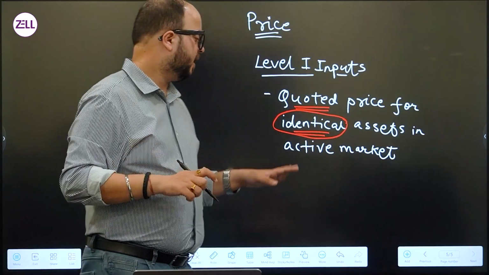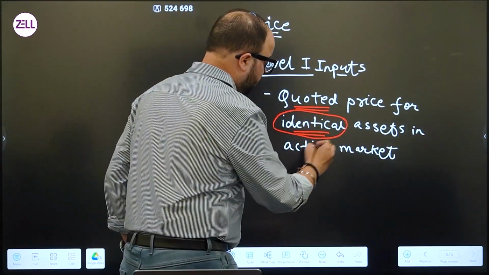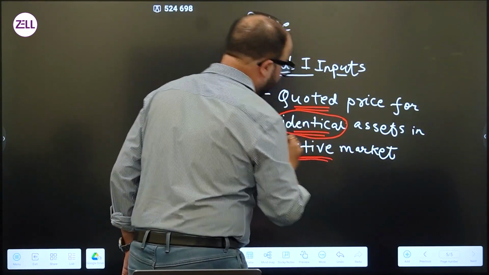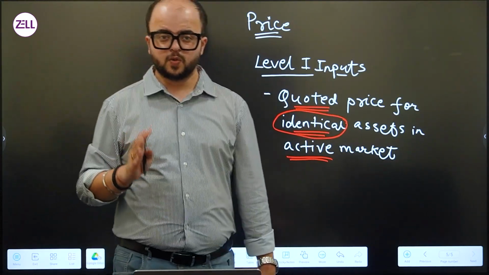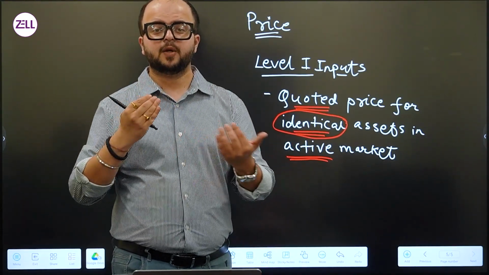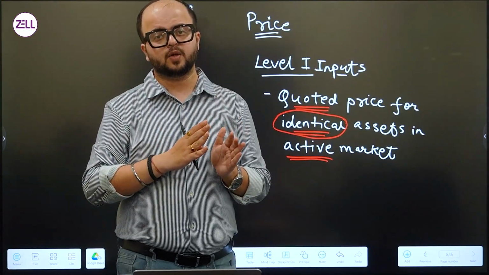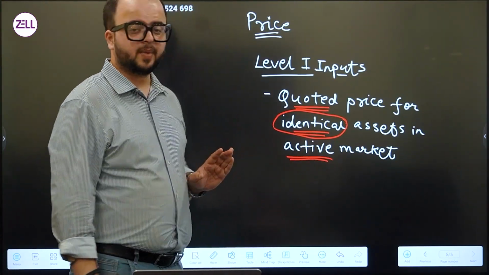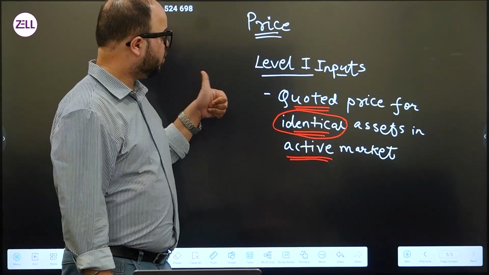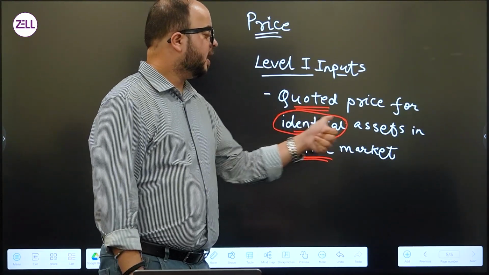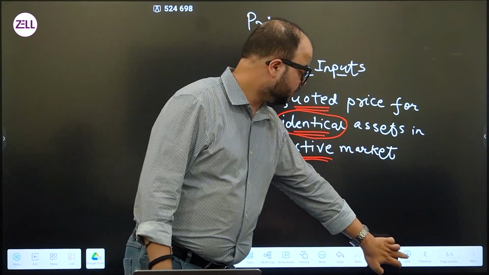You cannot say that. And the third term that I want you to focus on is active market. An active market is one where transactions of sale and purchase happen with a sufficient amount of frequency and regularity. Those are active markets. Okay. So level 1 inputs are quoted prices for identical assets in an active market.